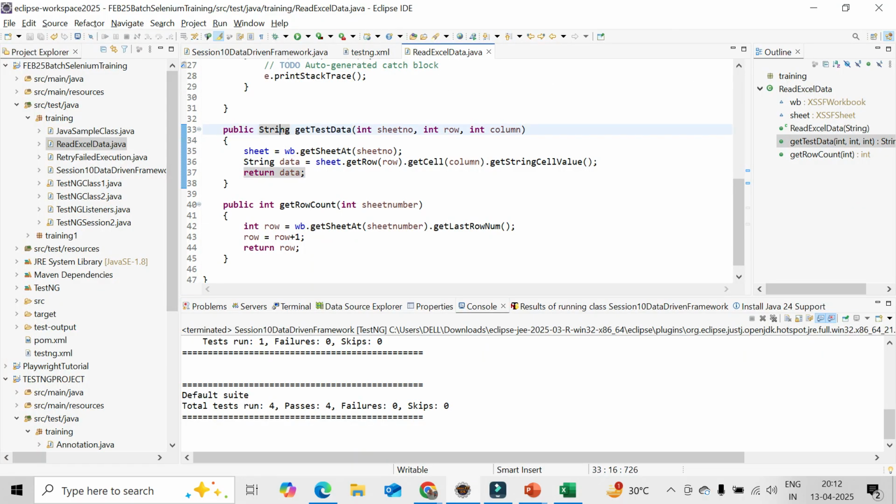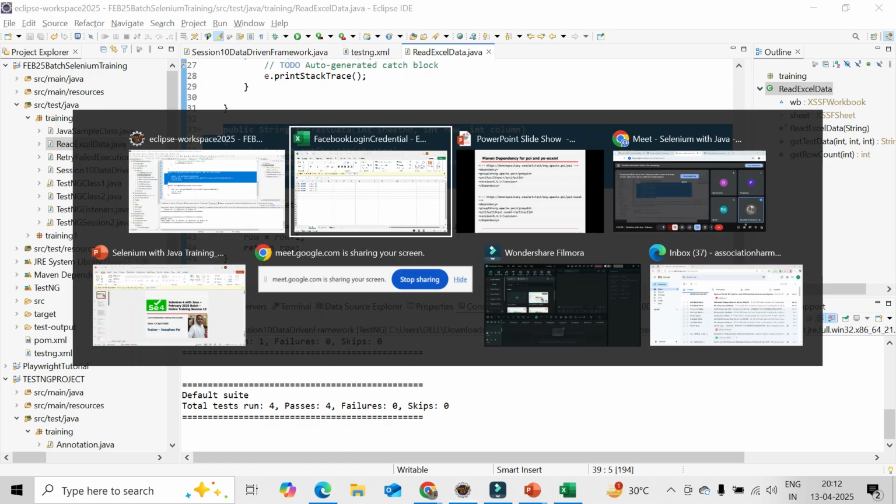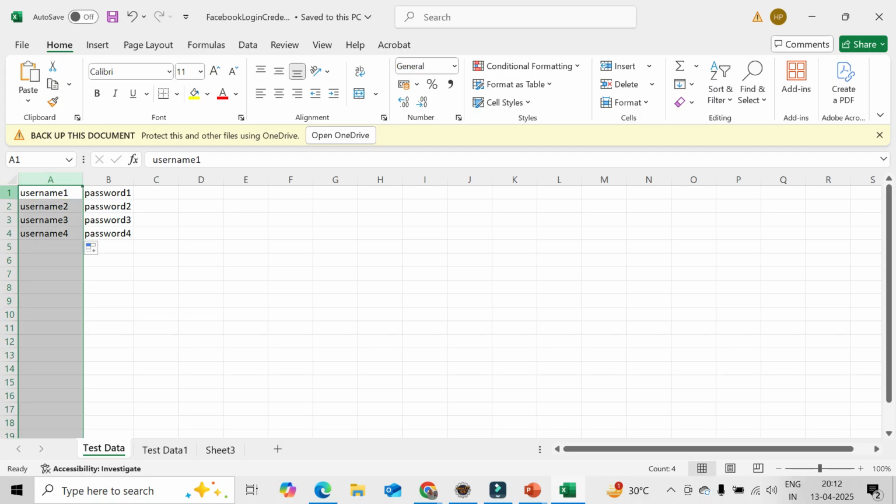So we'll be creating a method called getTestData. We are going to the sheet. After that we are going to the row. For every row we are getting the column value, and we are converting it into the cell value. That is the way I am returning that cell value. That part is done. Next one is that I want to read how many rows are available.